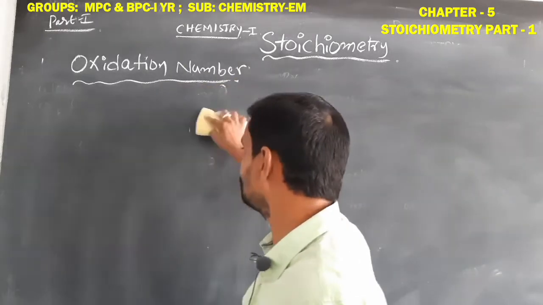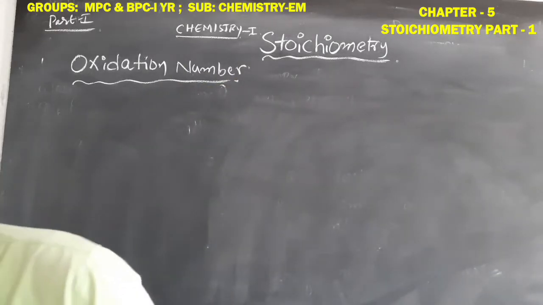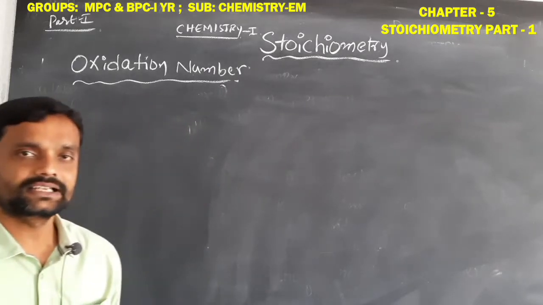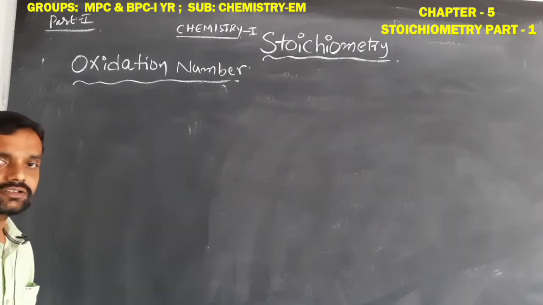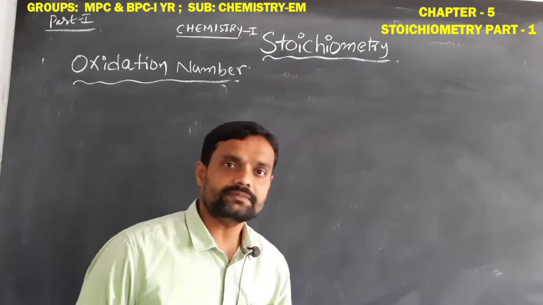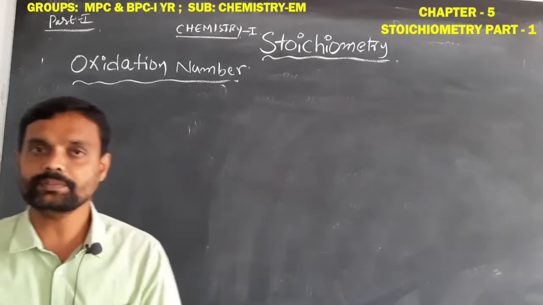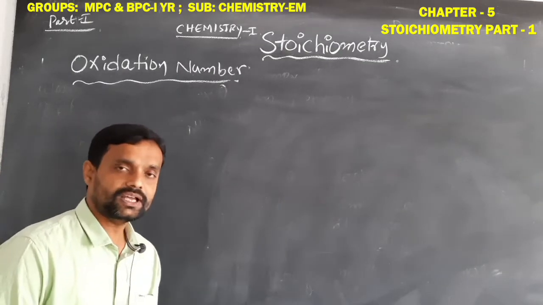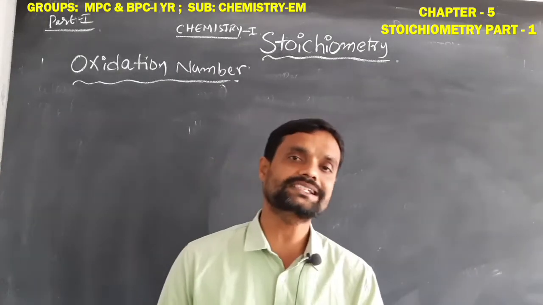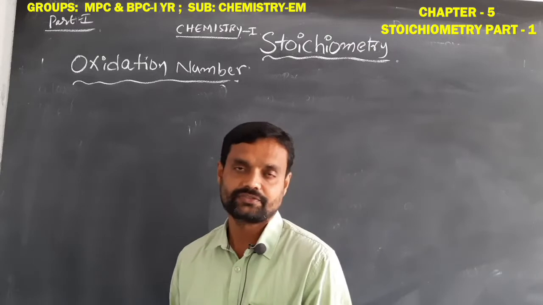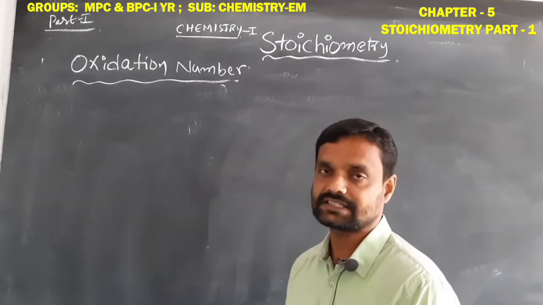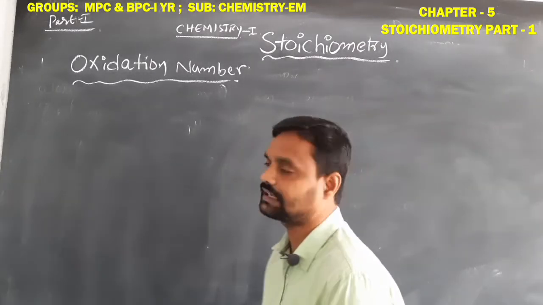So we have to know how to find the oxidation number of any element in a simple way. Before going there, we have to know some fundamentals of oxidation number. For example, in the periodic table, a few elements have a constant oxidation number in all conditions.